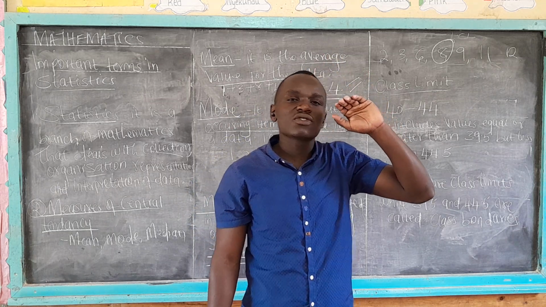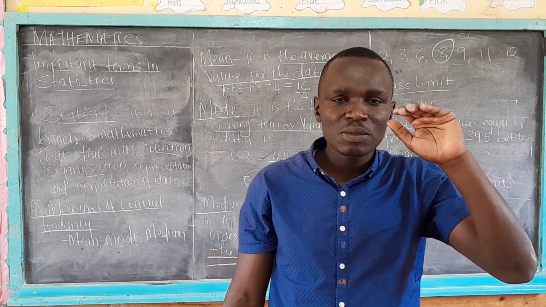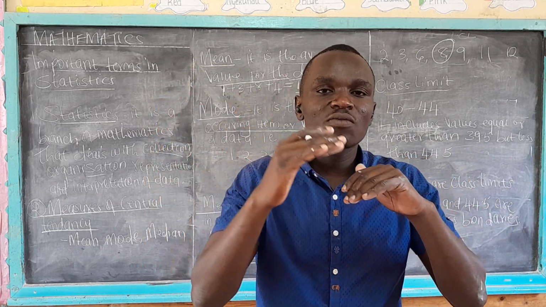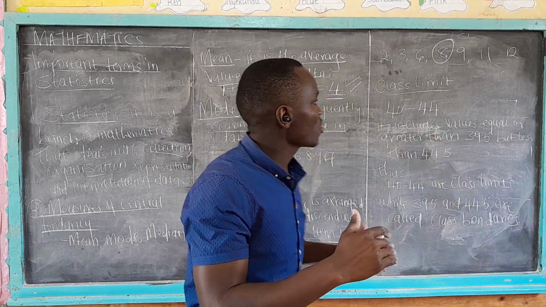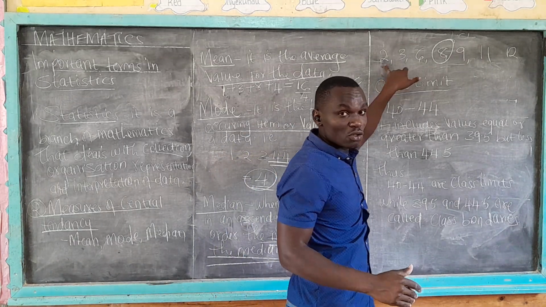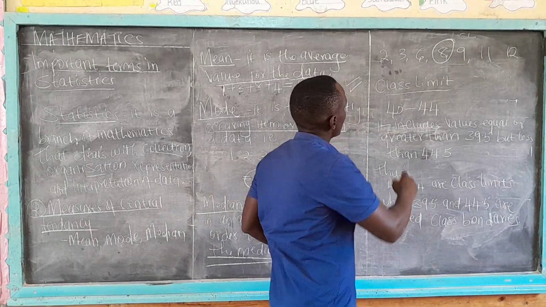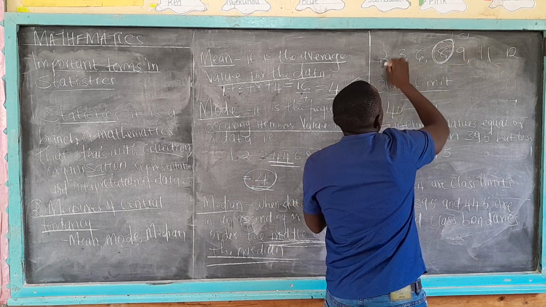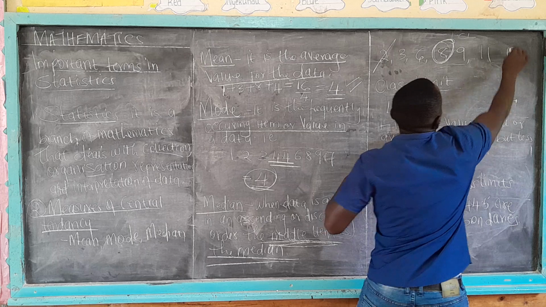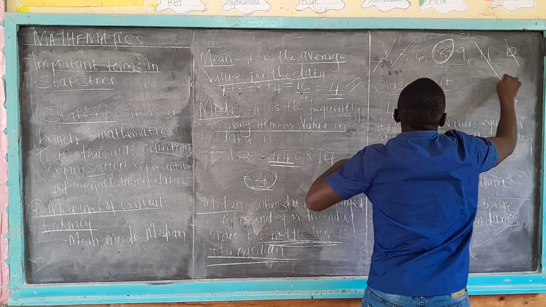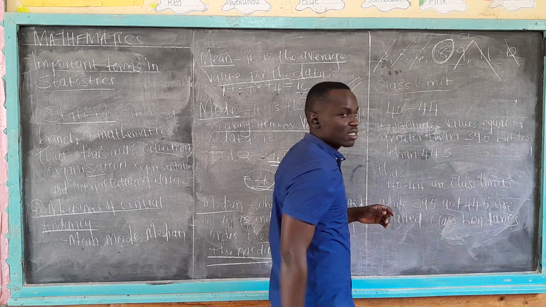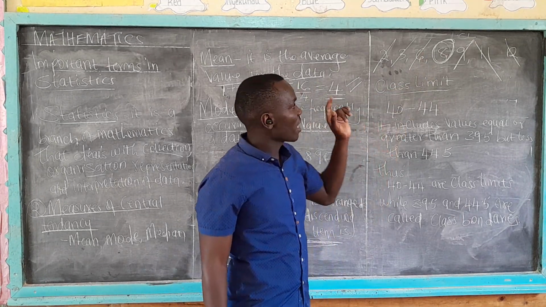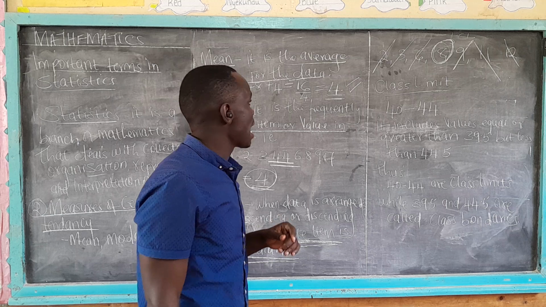Ascending order means you have arranged the values from the smallest to the largest. If you look at it, you realize that the middle value, perhaps you can try to cancel them and see whether it will be the middle value. Of course, yes. The middle value is 8. So that is the median.